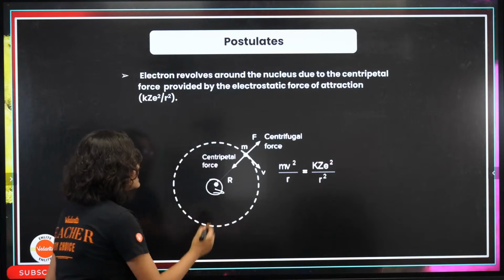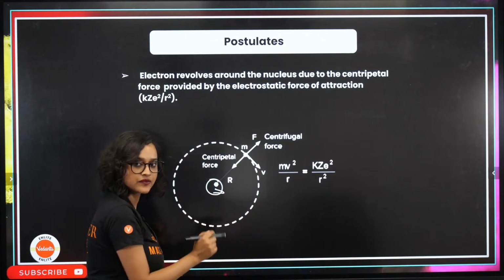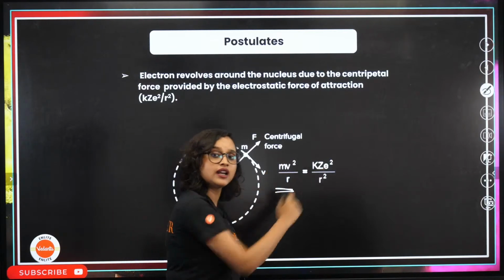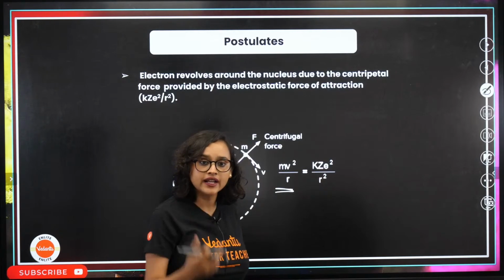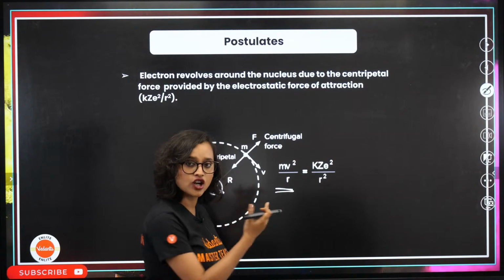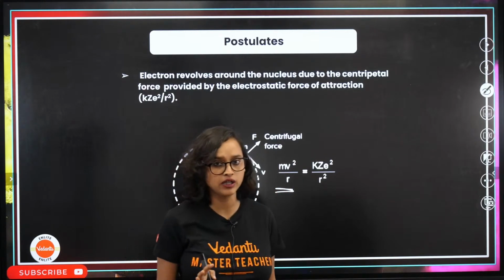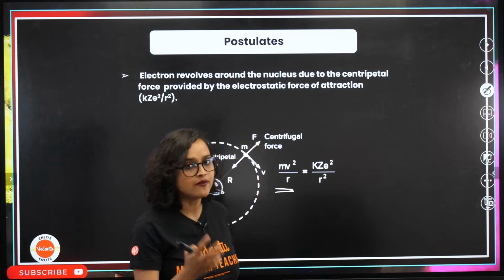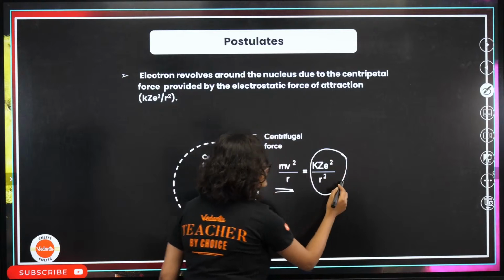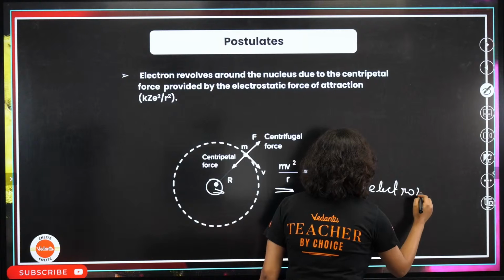Now, what did I say? Here, because of electrostatic force, centripetal force is there. So that means my centripetal force is equal to my electrostatic force of attraction. Am I right? What is my centripetal force? mv square by r. Do we all know this formula? mv square by r is equal to kZe square by r. This is my electrostatic force.